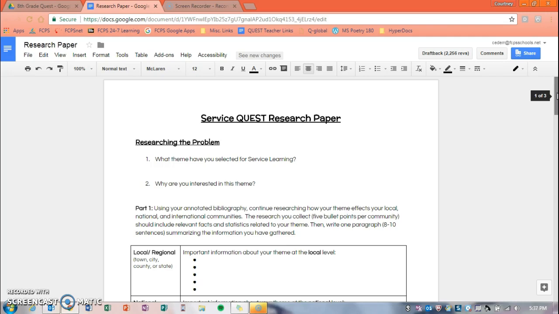For the first part of your research paper, you need to identify what theme or area of interest you have selected and why. The 5 themes you may choose from are child and youth support, environment, health and wellness, hunger and poverty, or social service. Don't forget to elaborate on why you are interested and selected this theme.